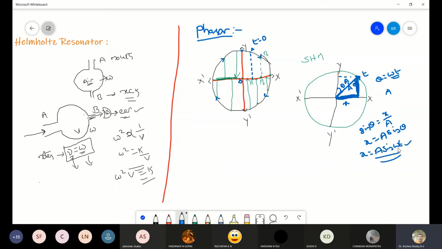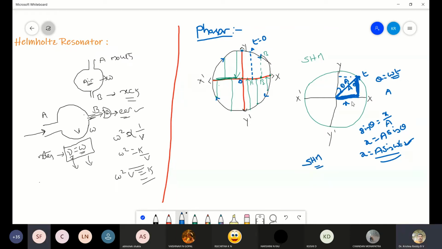Now, can we call this a simple harmonic equation? Yes. If this is a simple harmonic equation, which we obtained by considering the particle in uniform circular motion, can we say that the uniform circular motion of a particle represents the simple harmonic motion?